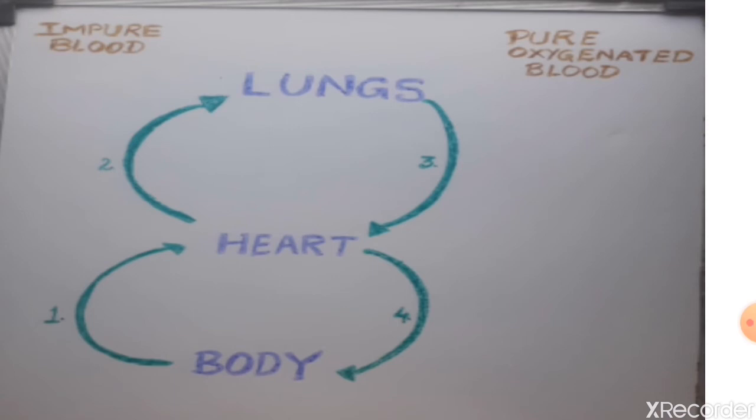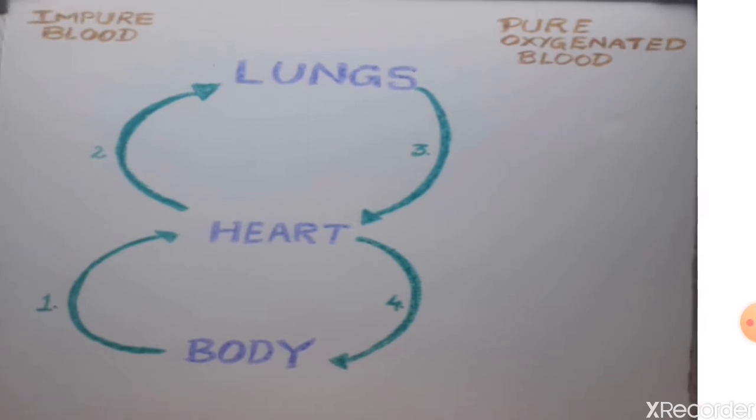You know the process of exhalation and inhalation. Now this oxygen is mixed in the blood and makes the blood pure or oxygenated. Now this pure blood is given back to the heart. Then the heart pumps the blood to the different parts of the body.